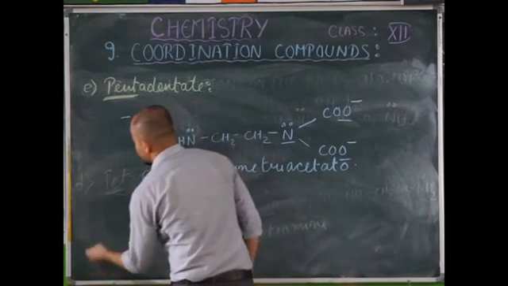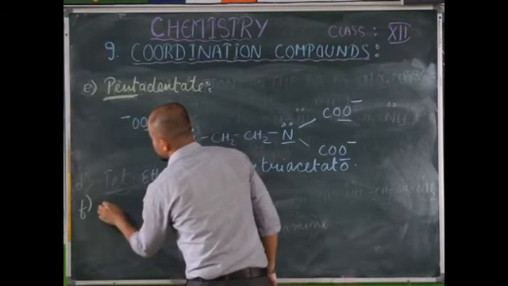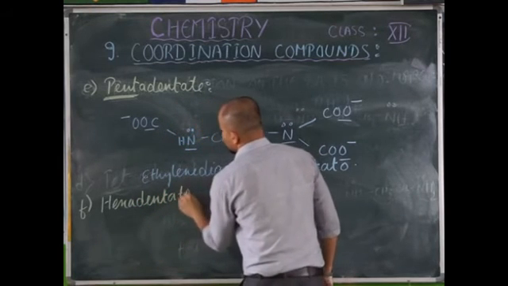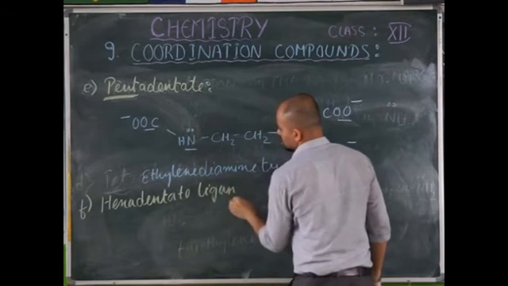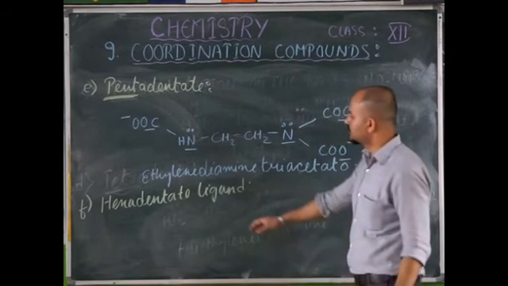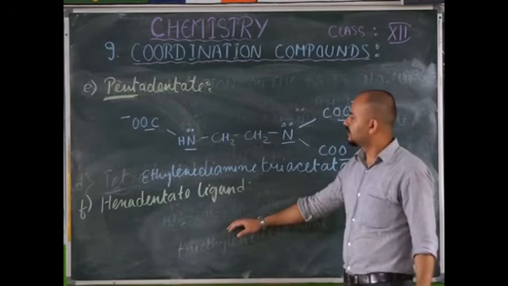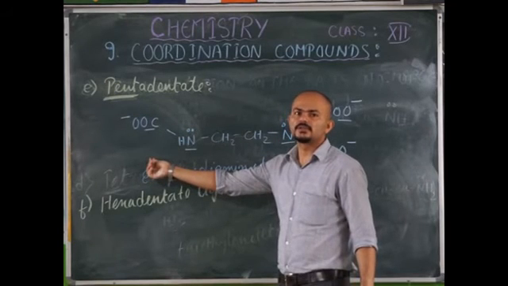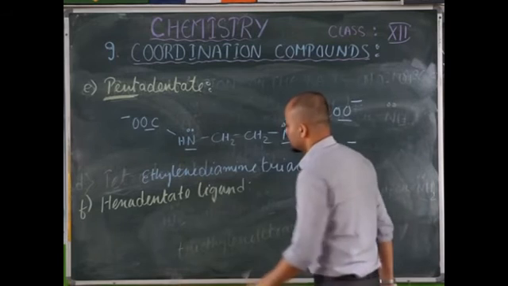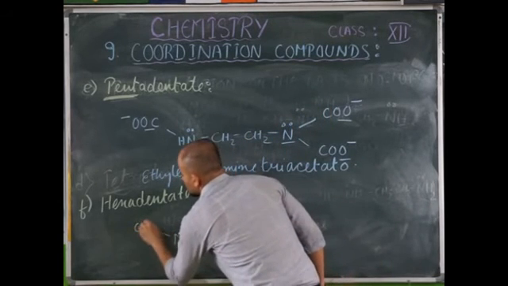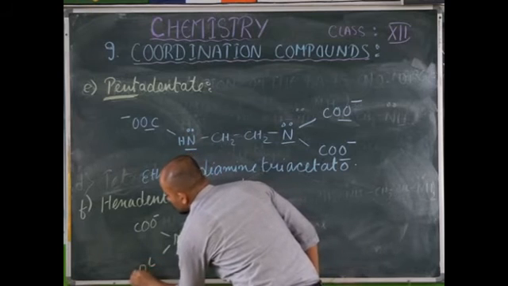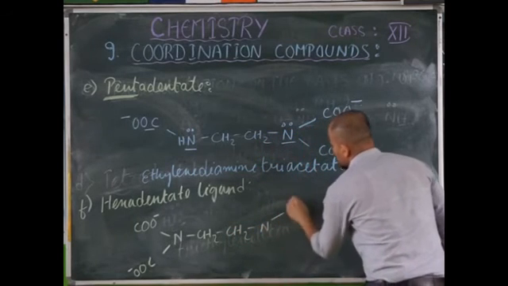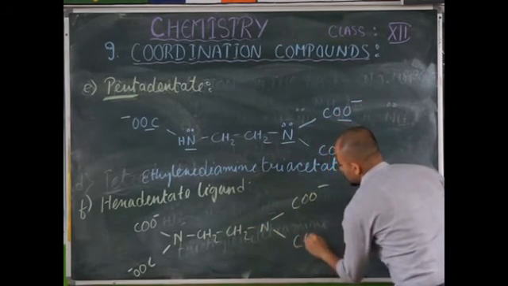The next ligand is the hexadentate ligand. Hexadentate ligand. Now in this you have what? 6 coordinating sites. Now here, instead of this hydrogen, you can have a COO minus group, and that would be the example of a hexadentate ligand. So let me write COO minus. Here you have COO minus CH2, and here you have COO minus and COO minus.